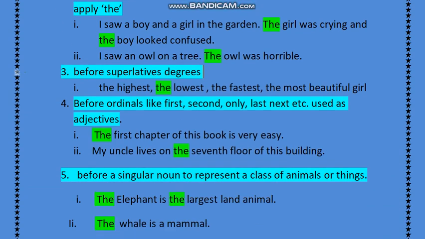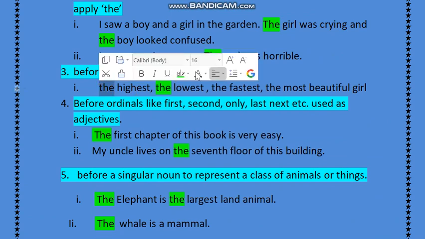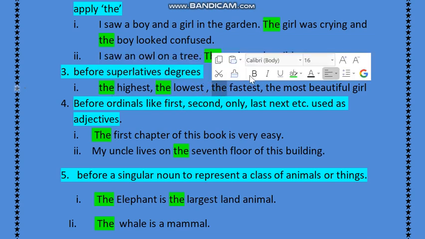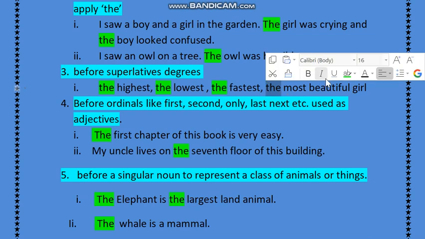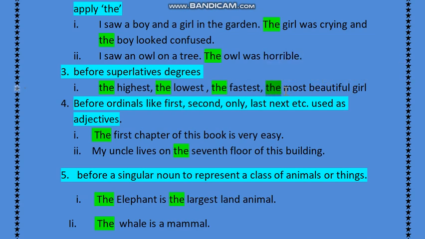Switch to rule number 3. Before superlative degrees. Whenever we use a superlative degree, we apply the before it. For example, the highest, the lowest, the fastest, the most beautiful girl. So whenever we use the superlative degree, we have to make sure that we apply the before it.